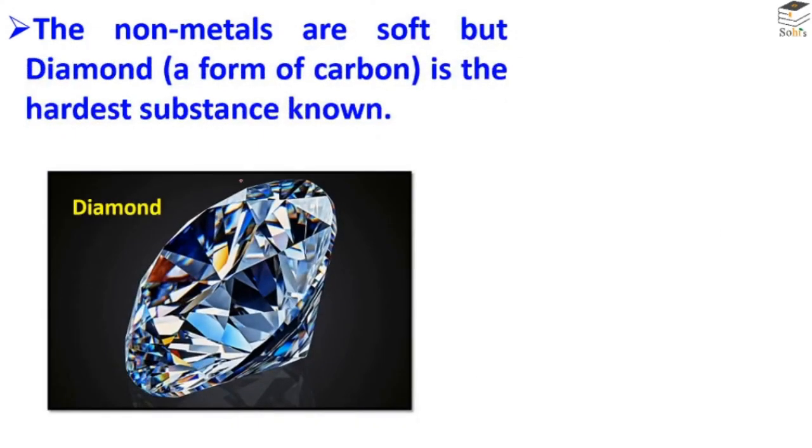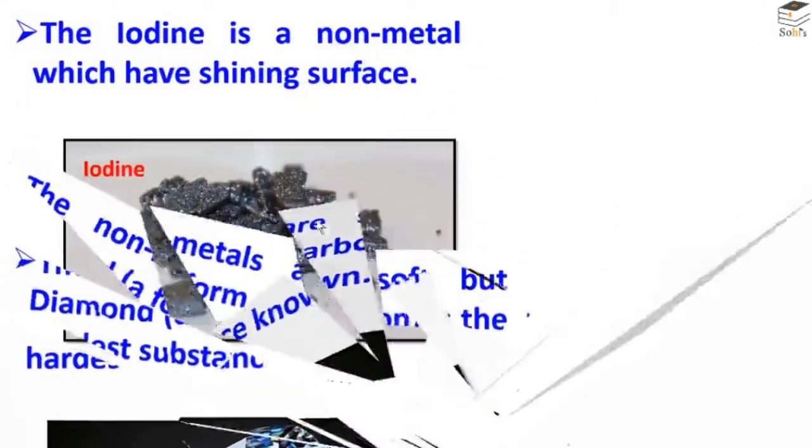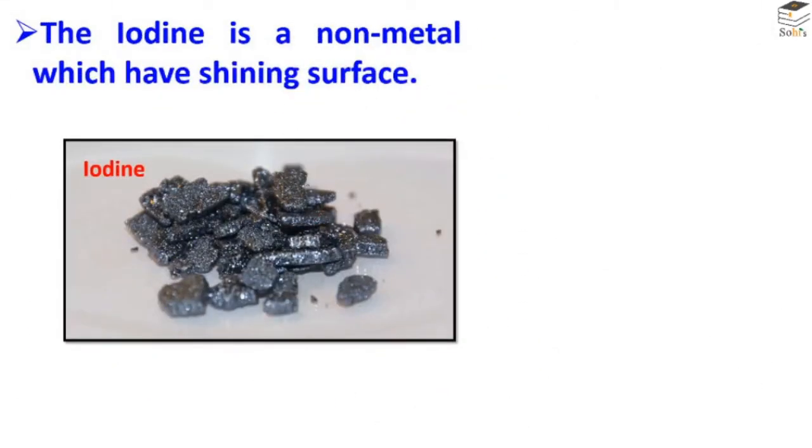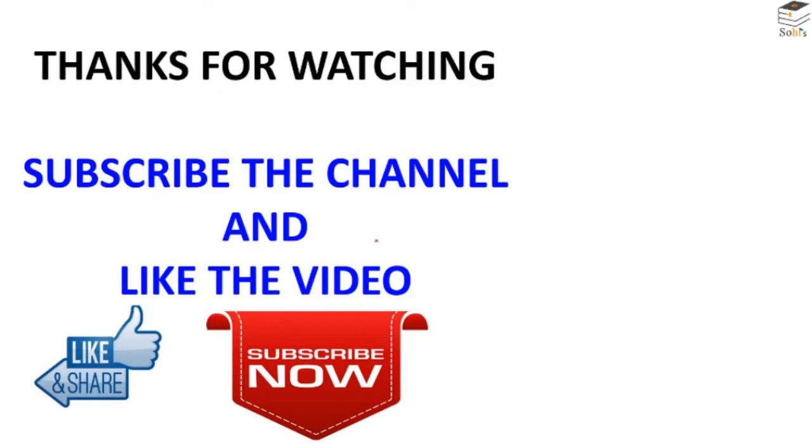Next, non-metals are generally soft, but diamond, which is also a form of carbon, is the hardest substance. It's also a non-metal, but it is the hardest substance. And at the last, iodine is the only non-metal which has a shining surface. It shines like metals. So iodine has metallic luster, but it is also a non-metal.